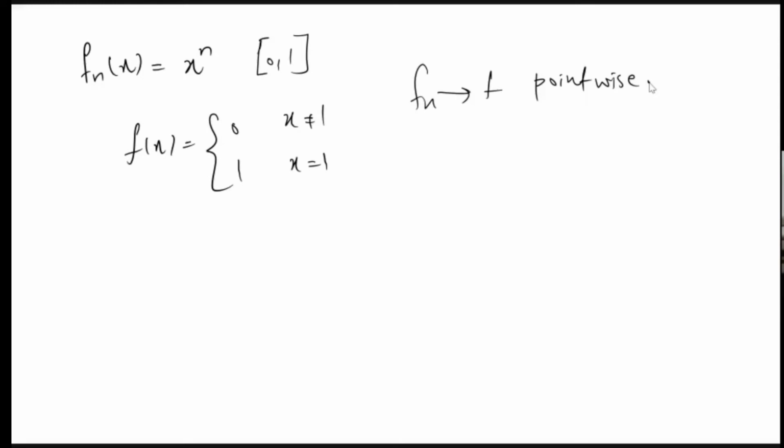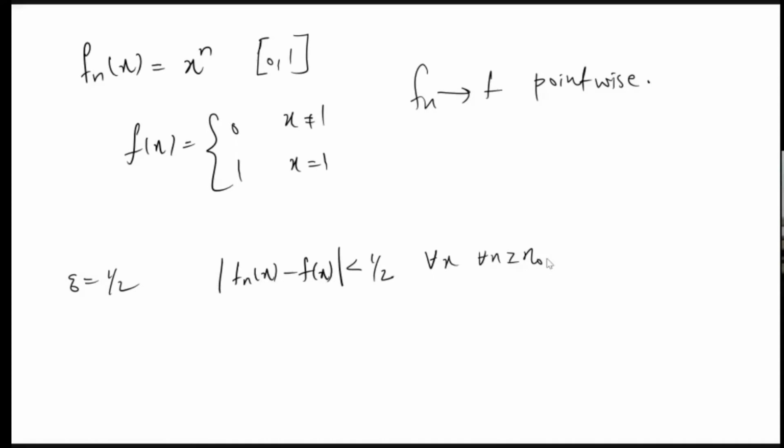That means, if you choose epsilon equal to half, will you be able to choose an n such that |fn(x) minus f(x)| is less than half for every x and for every n greater than or equal to some n naught? So my question is whether you can find such an n.